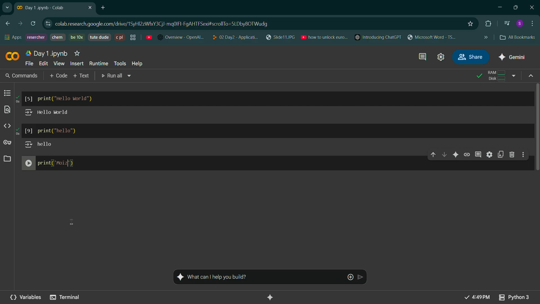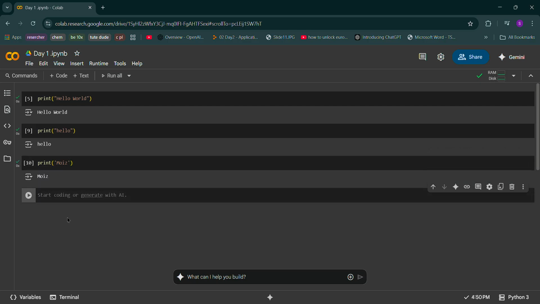I'm writing noise, and if I just press shift and enter, it is creating a new cell. Again, if I run the above cell, it will take to the next cell. Got it? So this is what we'll have. If you just click the run button, it will just run it. Neither does it go to the next cell, nor will it create a new code cell for you.